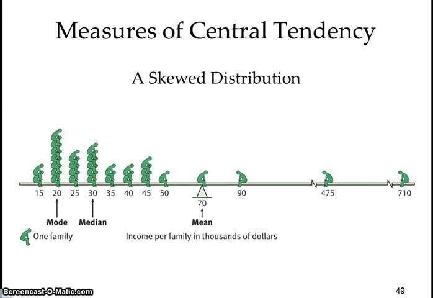So when you look at numbers, you can manipulate them however you want. Teacher's pay is a classic example. Teacher's pay is typically right here, about 30 to 35,000, but the superintendent of the county could be up here at 475. If you throw in that 475 with that 30,000, of course it's going to make the mean number look better. So what you need to look at is what the average could be, you need to look at the middle number, and you need to look at the most frequently occurring.